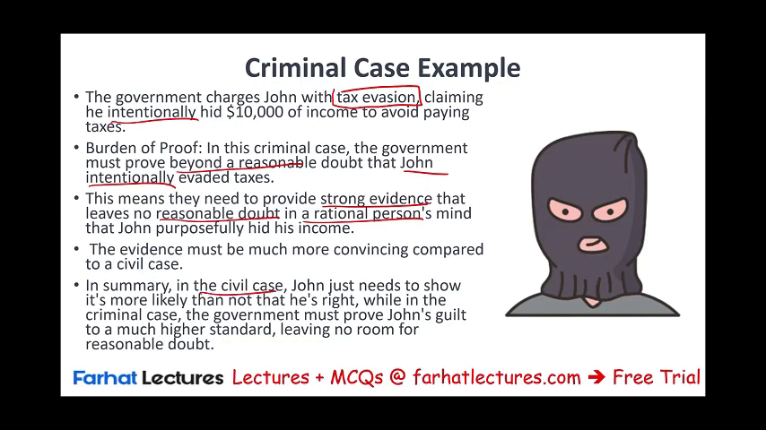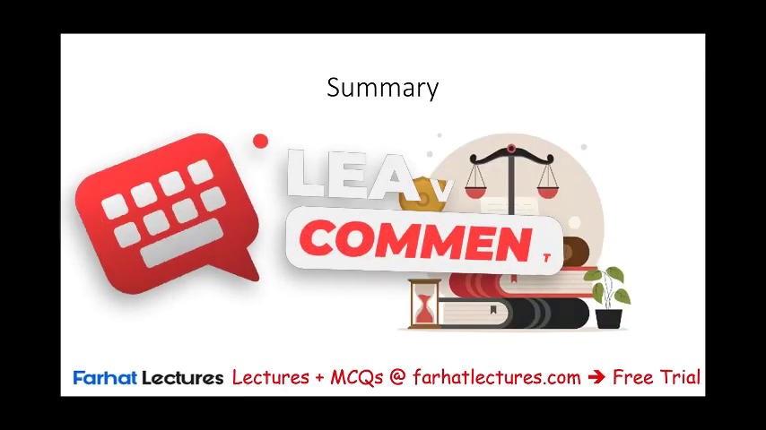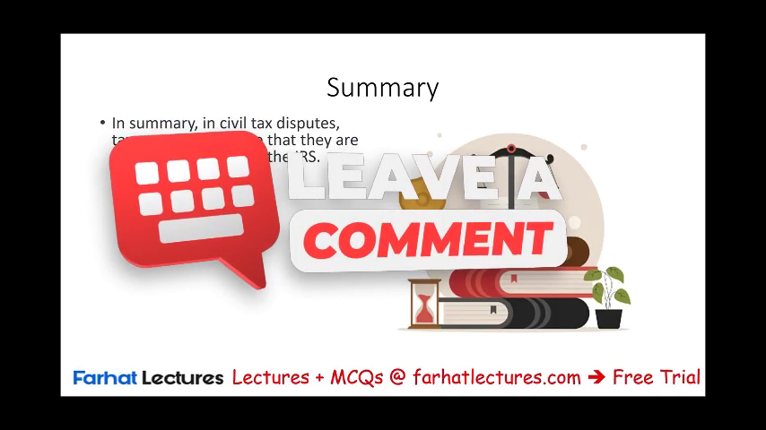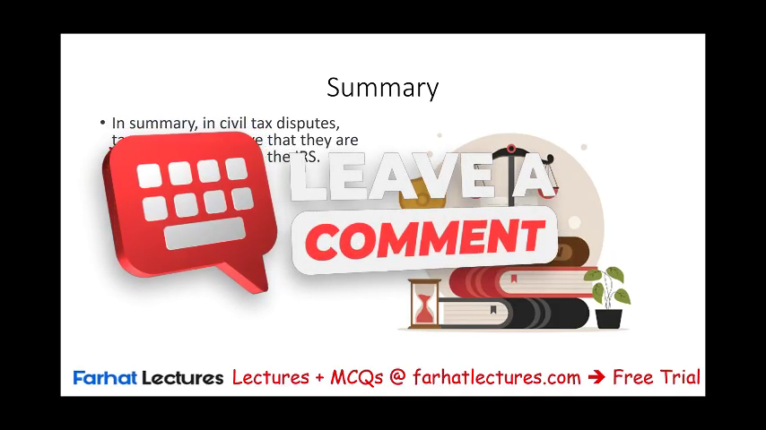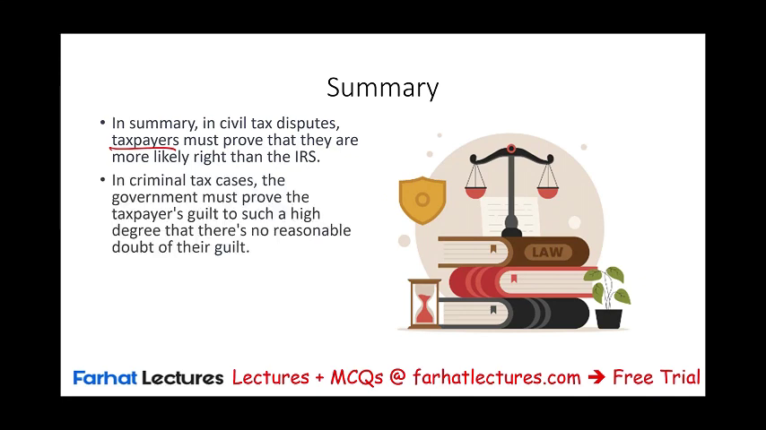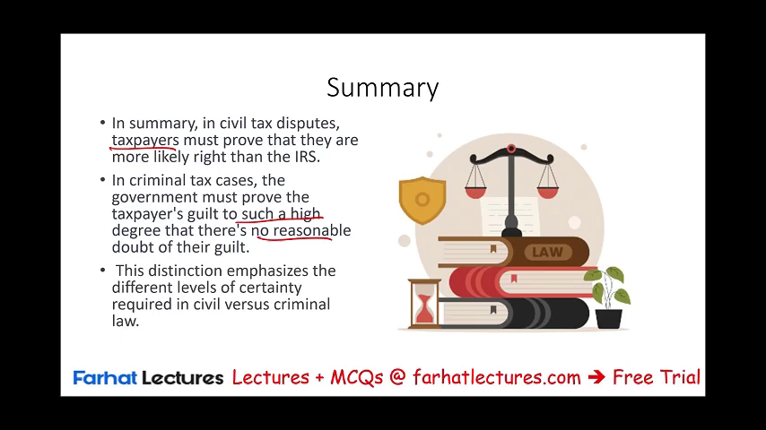In summary, in a civil case, John needs to show that it's more likely than not he is right. In a criminal case, it's the government that must prove John's guilt to a much higher standard, leaving no room for reasonable doubt. One more time, let's summarize. It's important once and for all. In a civil dispute, the taxpayer must prove that they are more likely right than the IRS. In a criminal case, the government must prove the taxpayer's guilt to such a degree that there's no reasonable doubt of their guilt. So this distinction is important. It deals with the level of certainty required in a civil versus a criminal case.